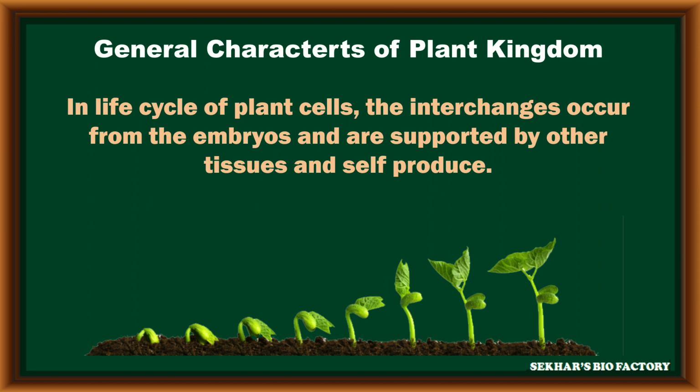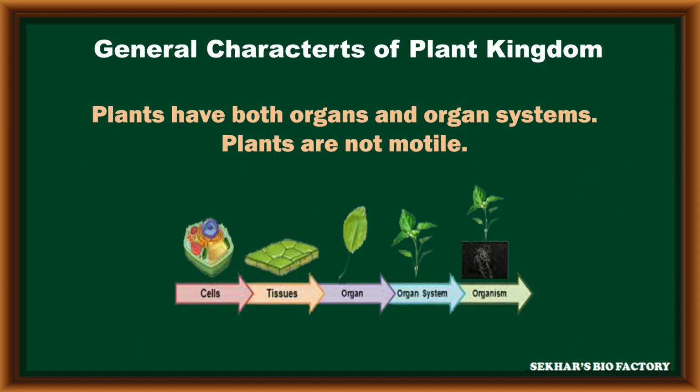In the plant body, many cells become tissues, tissues become organs, and many organs become an organ system. Finally, it becomes an organism. The plant body has both organ and organ system level of organization and it never shows motility.